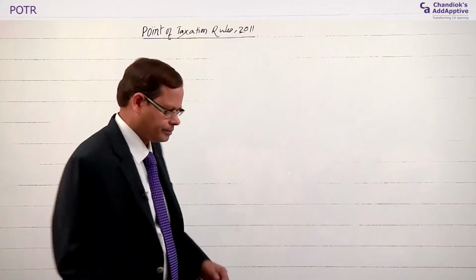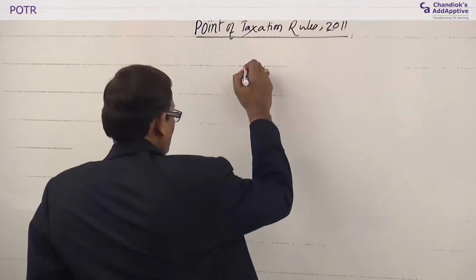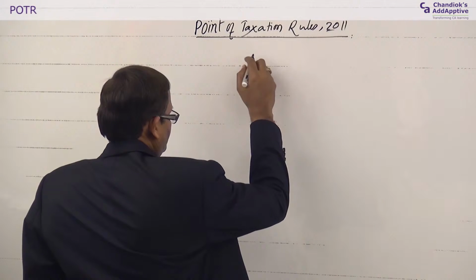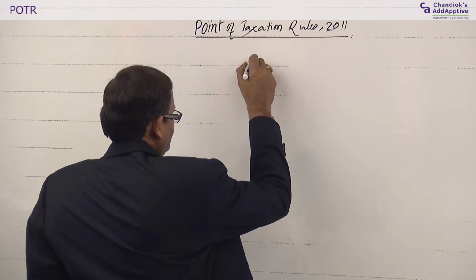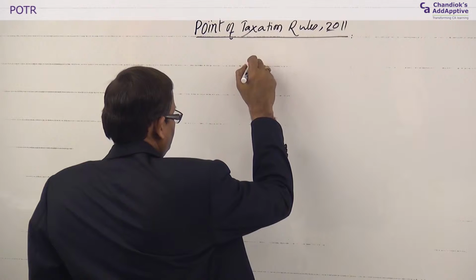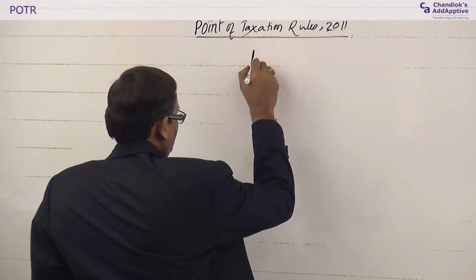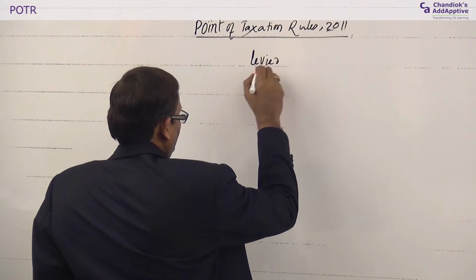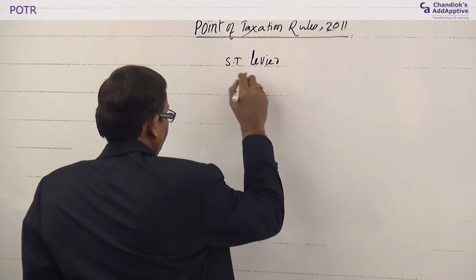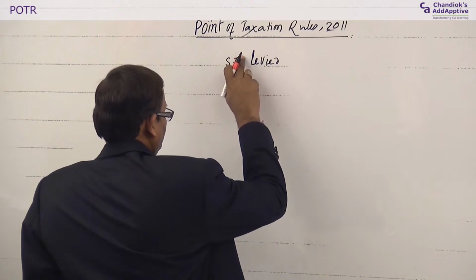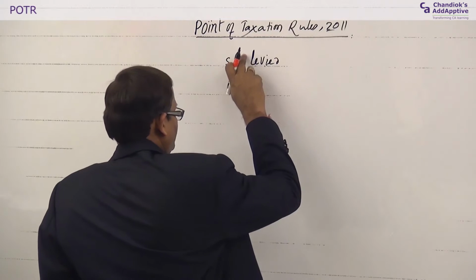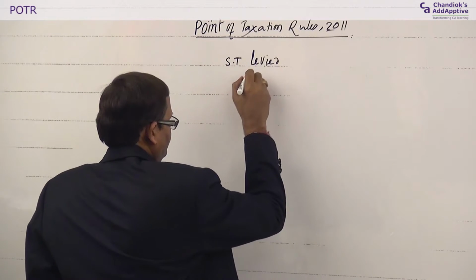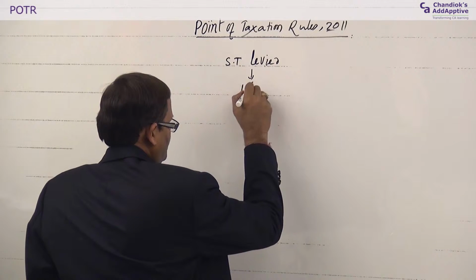Say, for example, let us take an example. Tax liability arose, service tax levied or imposed, say on 10th November.